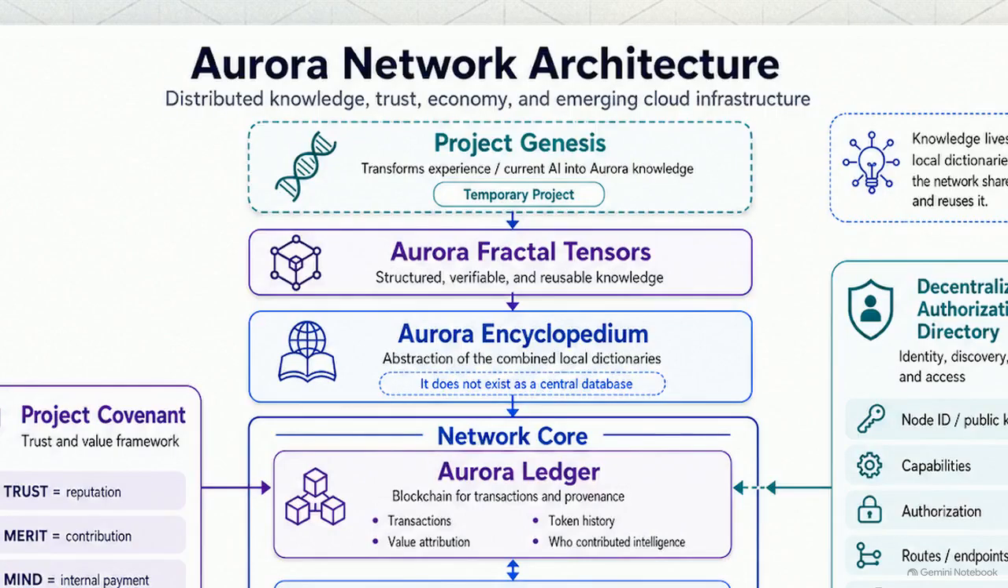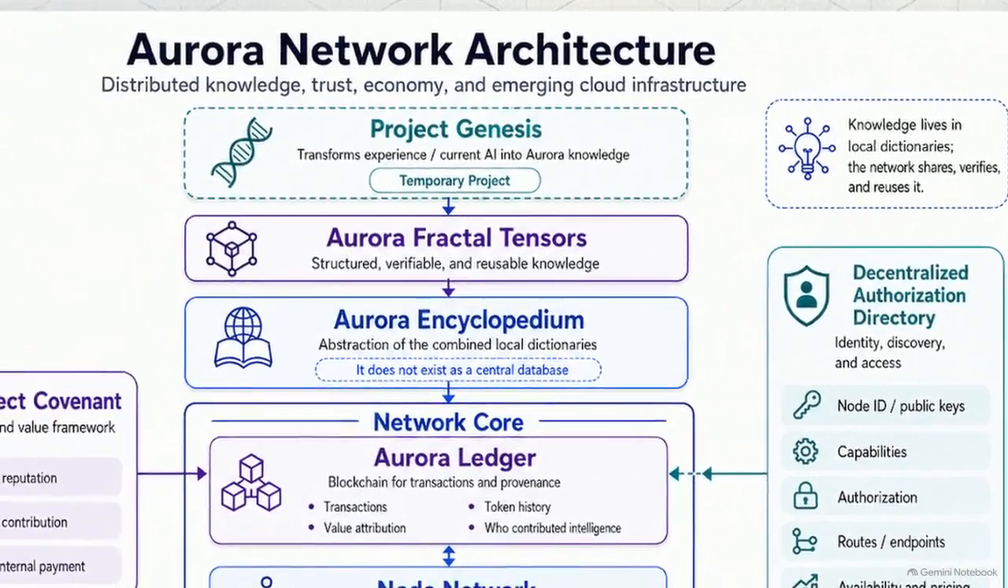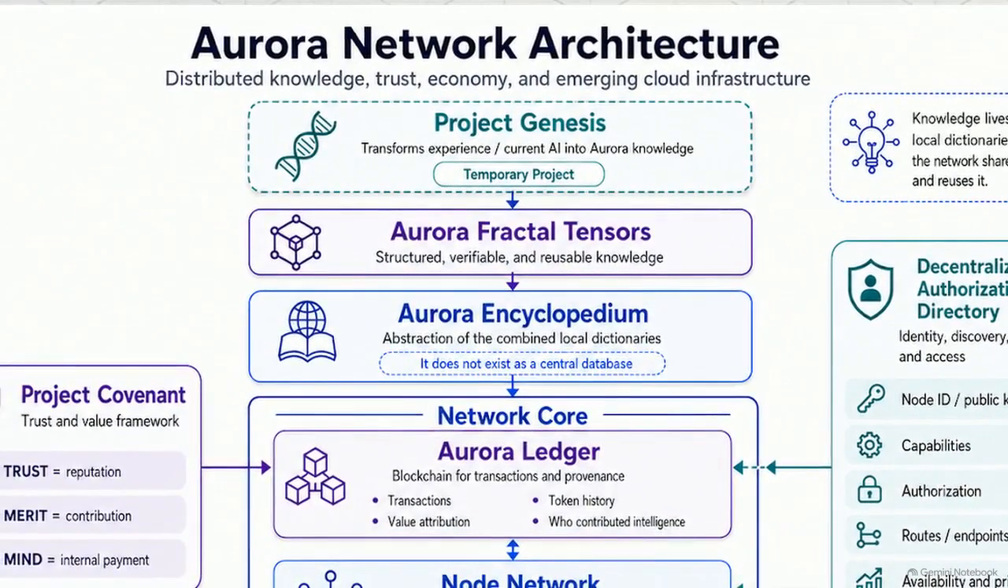Looking at the architecture, the process begins at the top with Project Genesis. This module acts as a temporary bridge, transforming current AI training and data into native Aurora knowledge. The knowledge itself is not held in a central repository. It lives strictly in local dictionaries, managed by the individual nodes. This creates a challenge for the network. These localized datasets must be made usable and standardized for the rest of the system to access them.